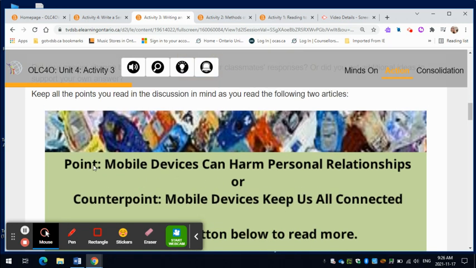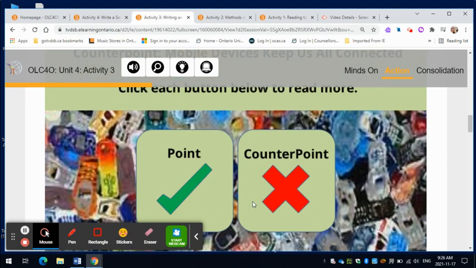So you're going to have a point, mobile devices can harm personal relationships, or the counterpoint to that, mobile devices keep us all connected. And you're going to click on each button for the article that you're going to read. So this one's the point article, X that one out when you're done, and then click on the counterpoint article for that.